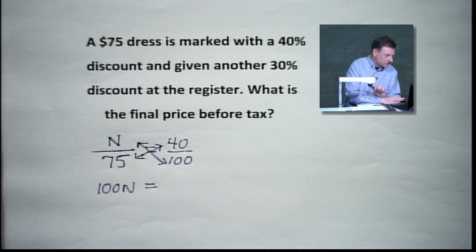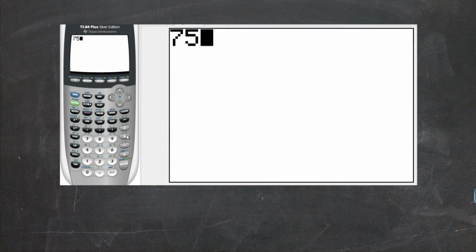Now, I think we could do some of this in our head, but I'm going to put it on the calculator so you can see where it came from. We're going to say 75 times 40. Have y'all ever noticed that on calculators, times often looks like an asterisk? That's just the way it is. Don't get nervous about that. It's just easy to indicate because X's and times can look the same. And here we go. We get 3,000.